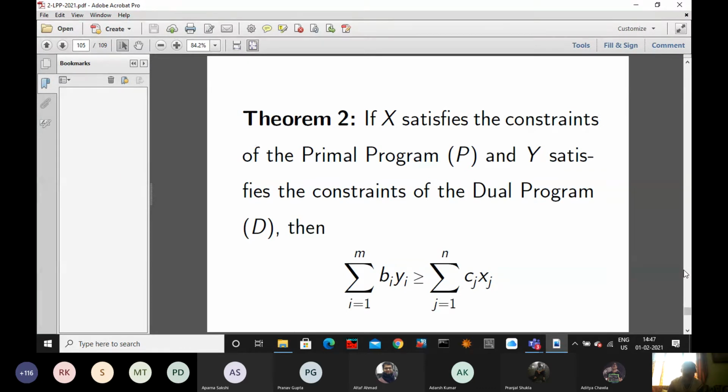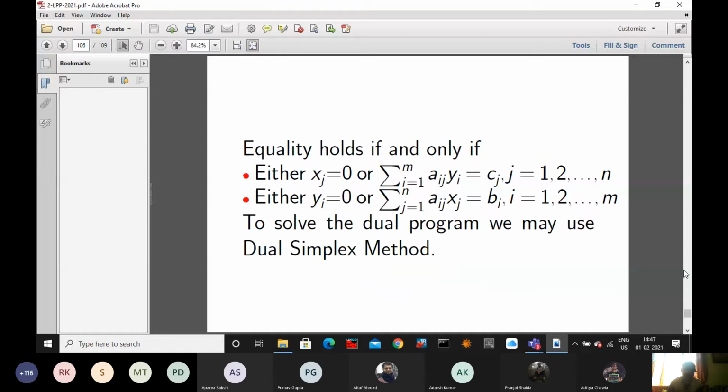Earlier, whatever you said, that is the strong duality theorem, and that is the weak duality theorem. This equality holds if and only if either xj equals 0 or this equals that. Similarly, yi equals 0 or this equals that. To solve the dual program, we may use the dual simplex method. Okay, this is the summary.